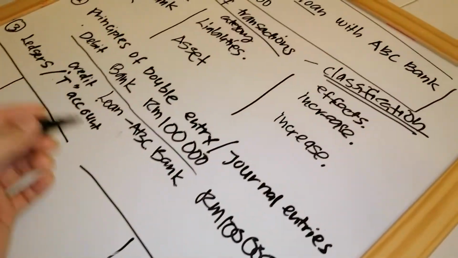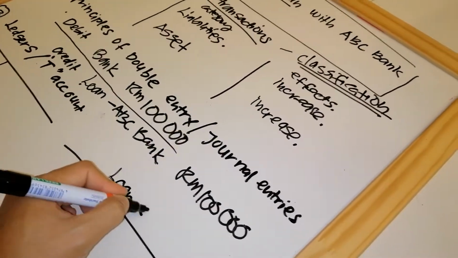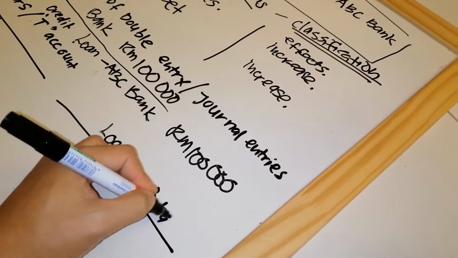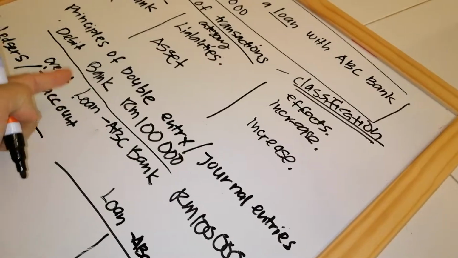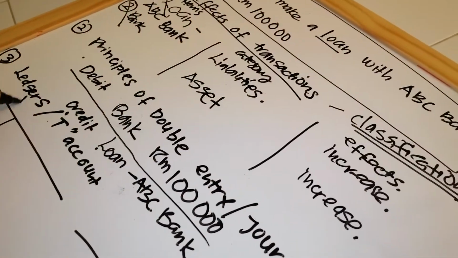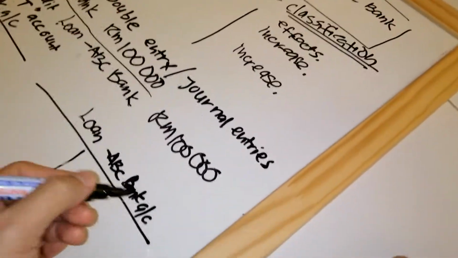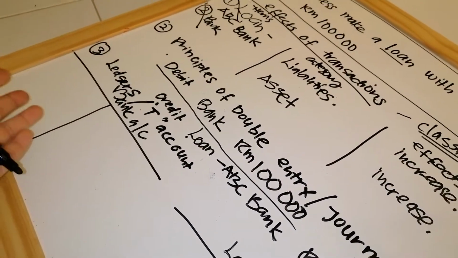Okay, so we go to loan ABC bank. The account name you also copy from the same, okay, same thing from the principle of double entry. So this one we have the bank account. I cannot remember the figures, but you can always check from the previous video.